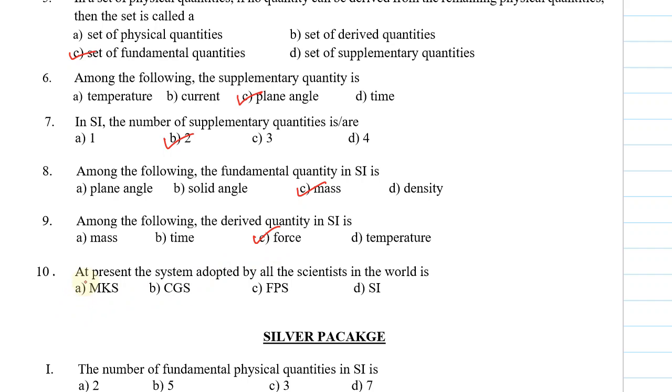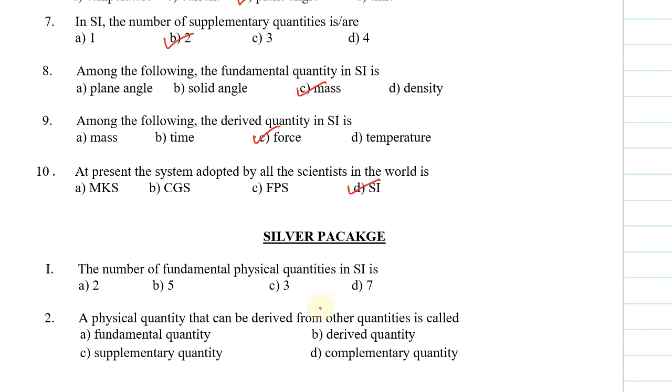Let's see the 10th question. At present, the system adopted by all the scientists in the world is, out of the given systems, which system is adopted by all the scientists in the world? We know it, that is SI, International System of Units, option D.